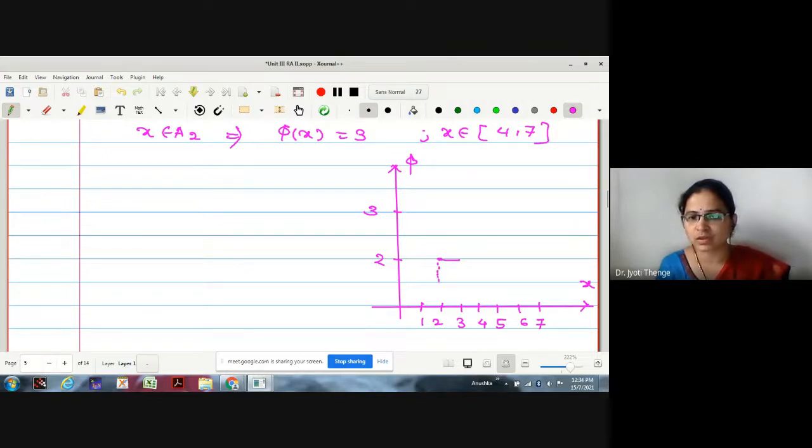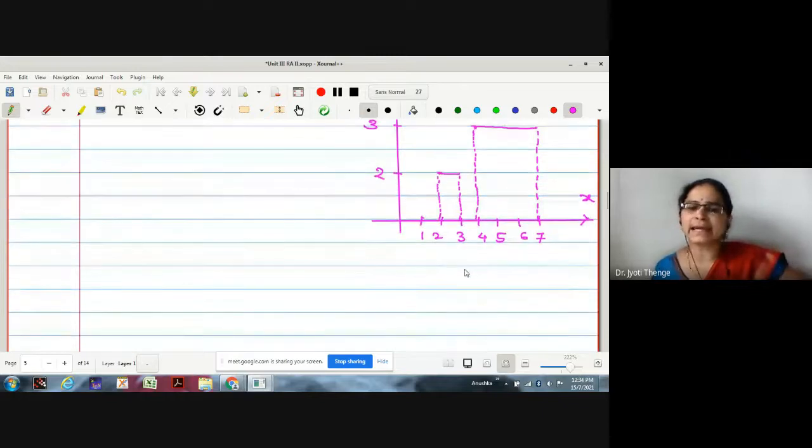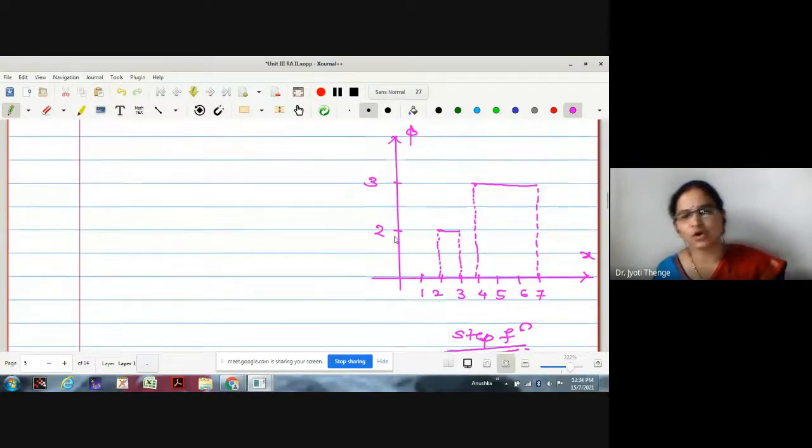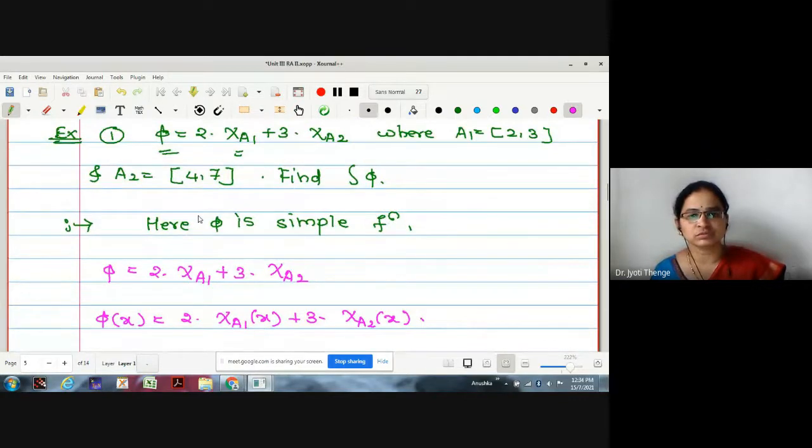What about 4 to 7? It is 3. This is the graph I have plotted of the given simple function, and clearly this is a step function. Is the function understood? Yes, ma'am.